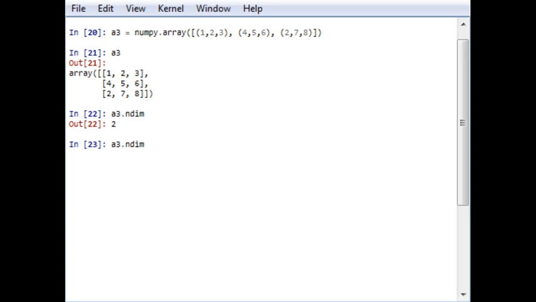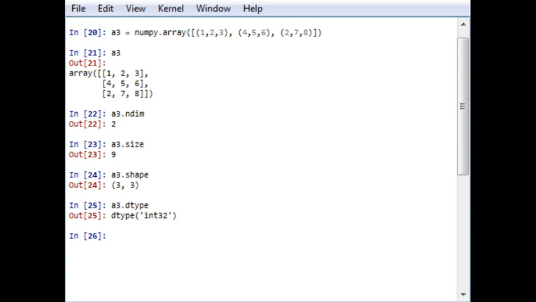If you want to check the rows and columns or the size, we have to use the function size. It's size 9. If you want to know the rows and columns, then you have to write shape, and it will give you a 3 cross 3 matrix. In a similar manner, I have already shown you how to know the data type, and it will give you dtype int32. This is a 32-bit integer.